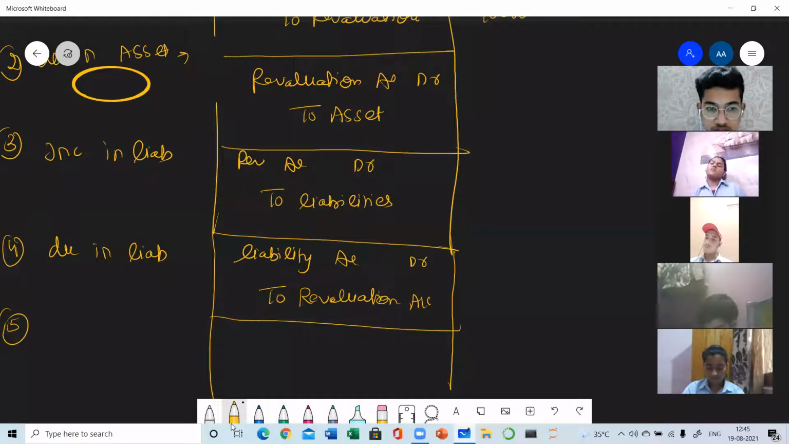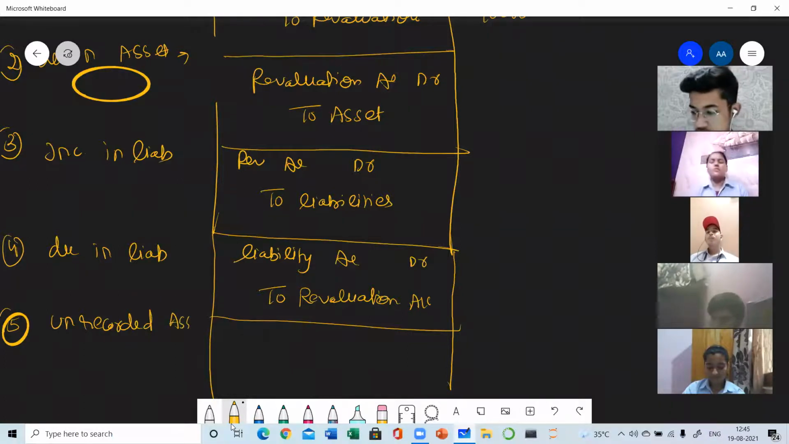Fifth entry, suppose there is an unrecorded asset and you want to record it. Write down for unrecorded asset. Unrecorded asset means at the time of reconstitution of the firm, the partners found that one asset was there which was not shown in the books of account. So now the partners want to show it in the books of account.